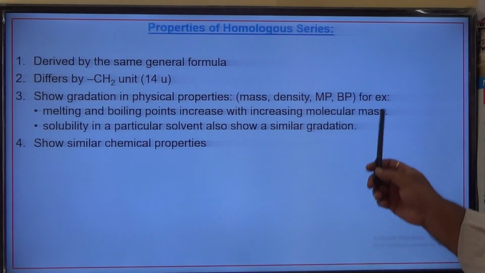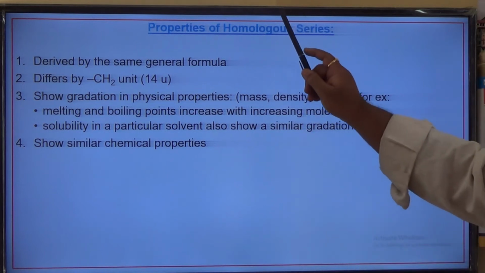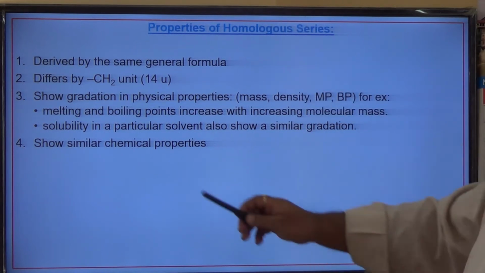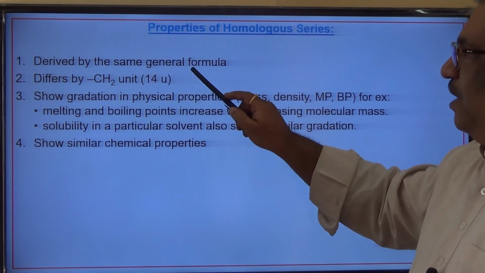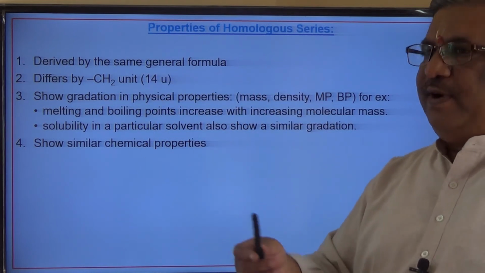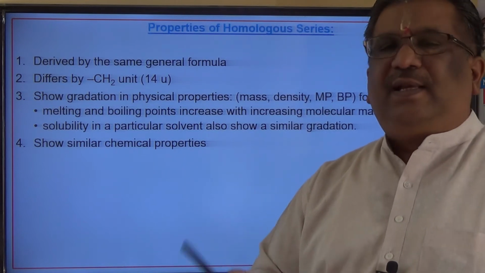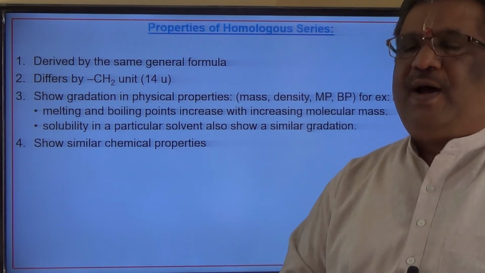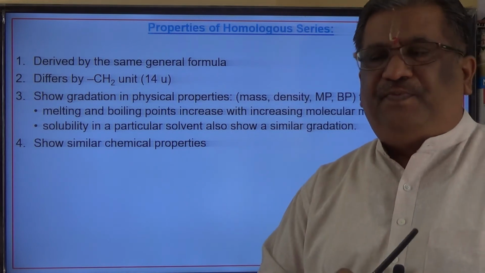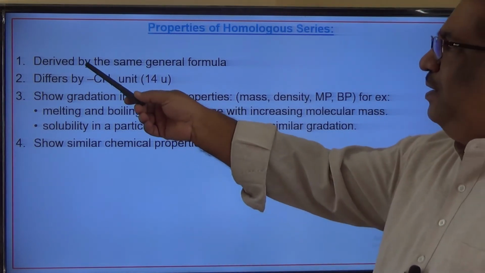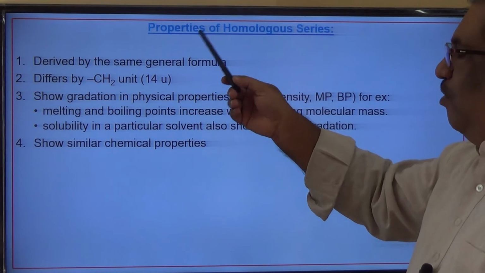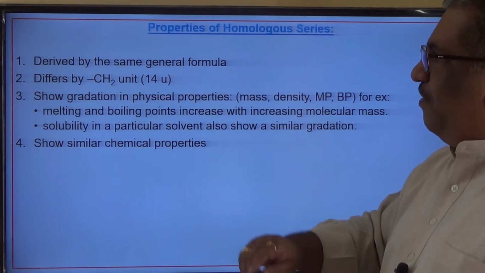Here you can see properties of homologous series. These are derived by the same general formula. For example, if I take alkanes, what is the general formula? CnH2n+2. Alkenes, CnH2n. Alkynes, CnH2n-2. So all these functional groups, the homologous series, are derived from the same general formula.